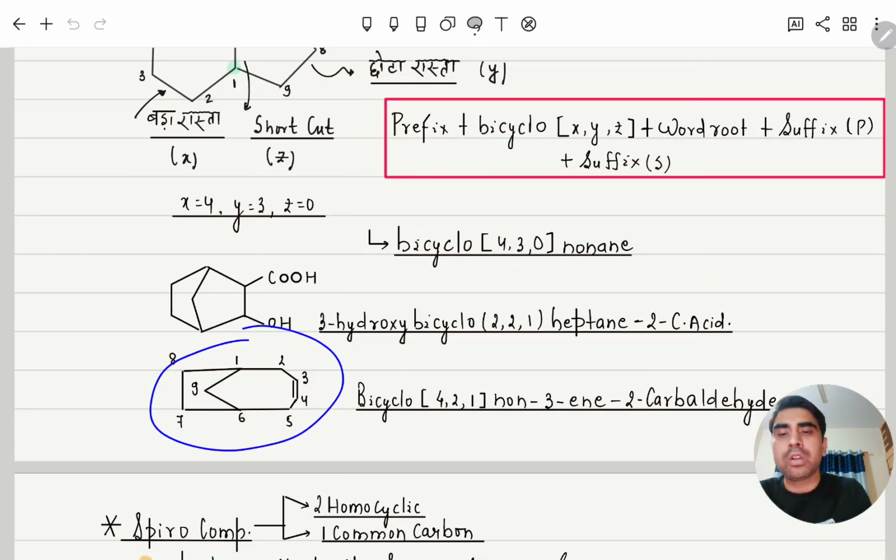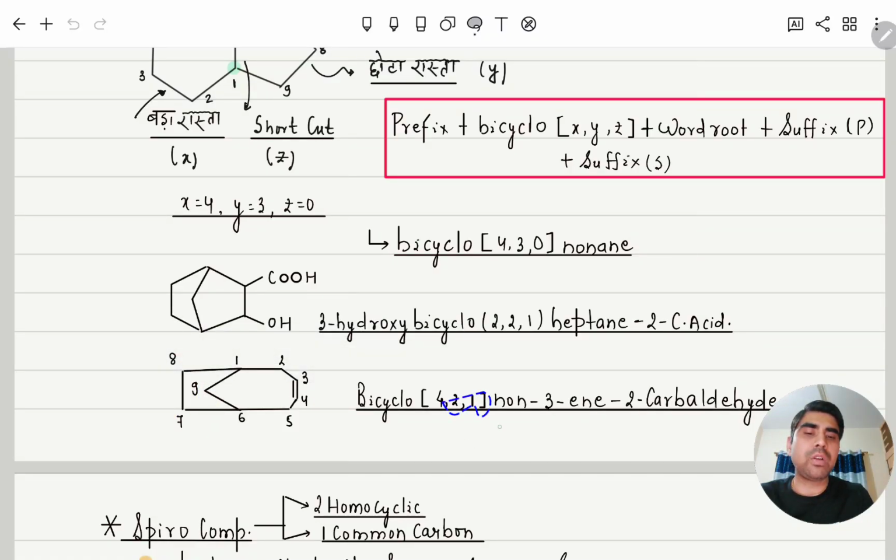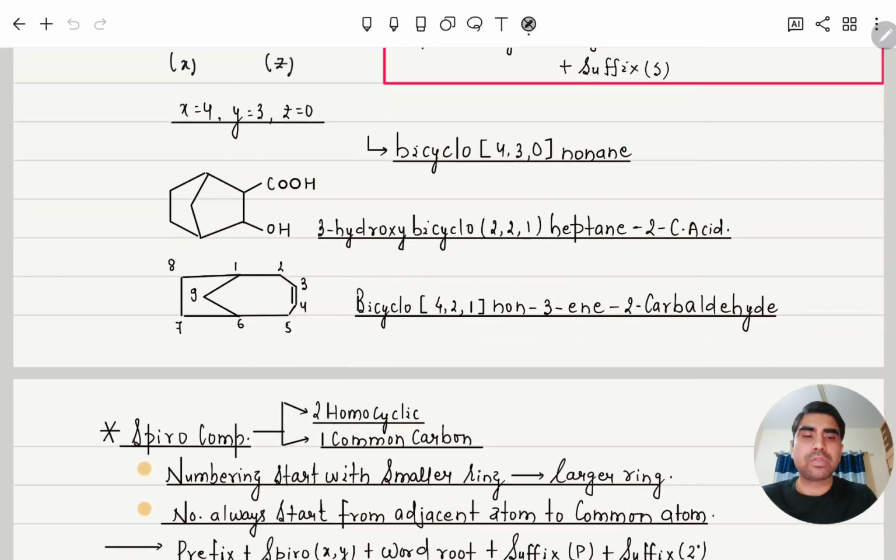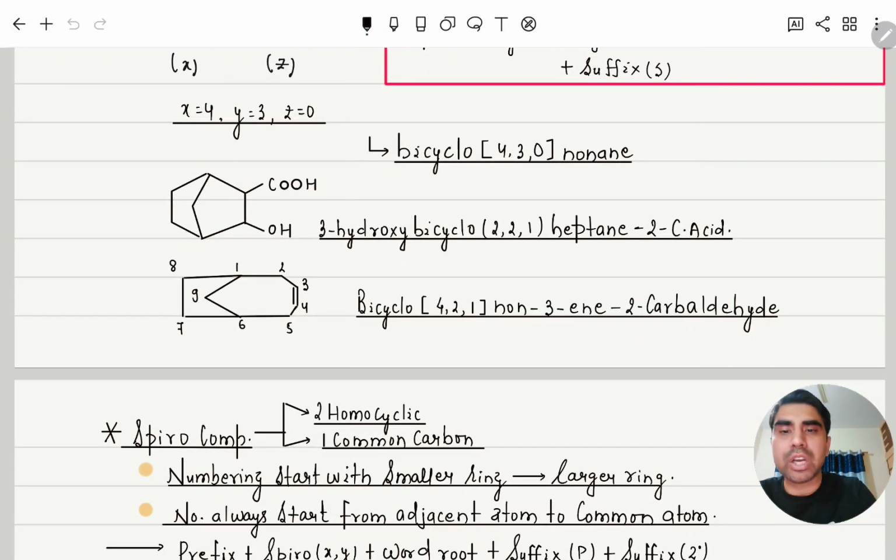Similarly here also. So the numbering will start from the bridgehead. Since this side has a double bond, the numbering will follow this way. So largest path 1, 2, 3, 4 like that. So bicyclo, how many carbon? Here 4. Here how many? 2. Here how many? 1. So 4 comma 2 comma 1 non 3-ene carbaldehyde. Clear? 2 carbaldehyde. So 2 carbaldehyde means here we need to add carbaldehyde also. CHO.